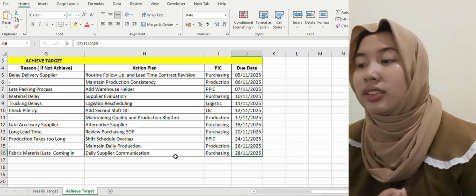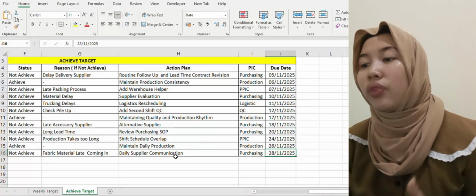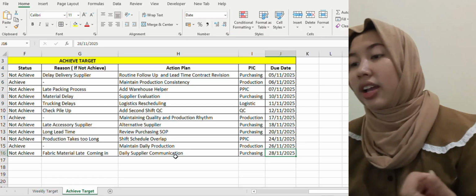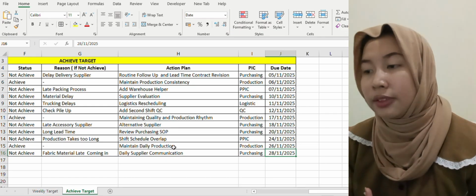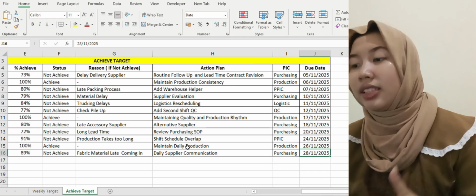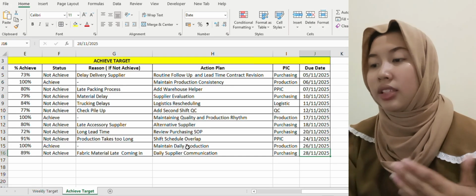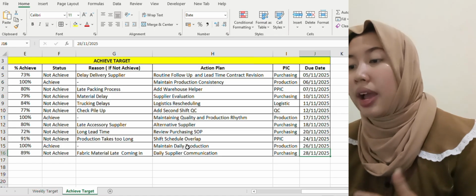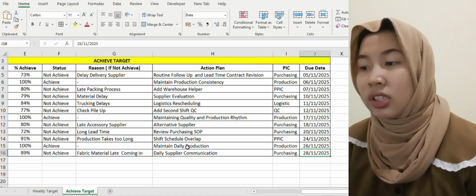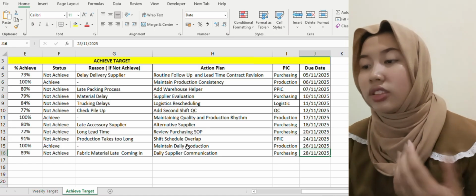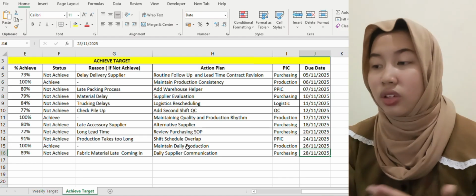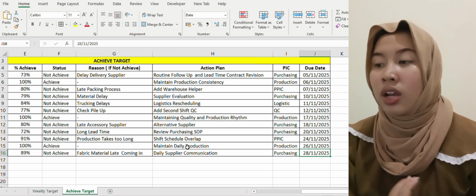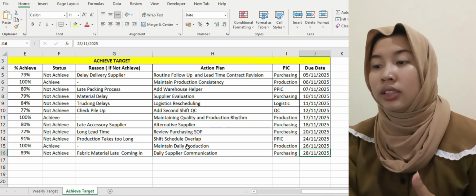To conclude today's review, we have gone through our weekly performance, identified the key issues, and outlined clear action plans for improvement. PICs have been assigned responsibilities and due dates to ensure proper follow-up. By strengthening communication, monitoring progress more closely, and ensuring timely execution, we can improve our achievement rate and prevent similar delays in the future.